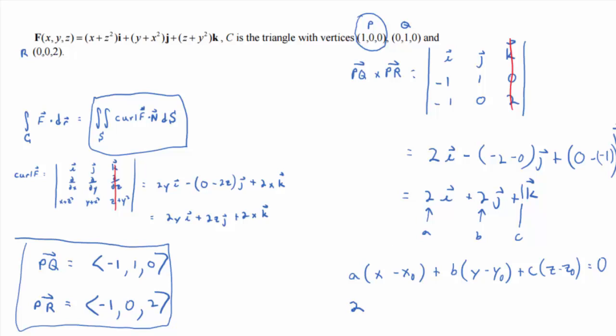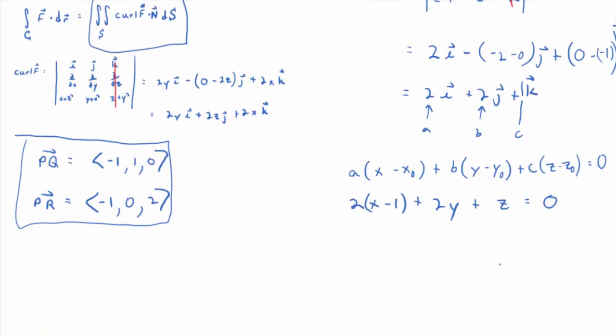2 times x minus 0, right? Plus 2 times, oh wait, did I do that wrong? Yeah, let's fix that. I was getting excited about so many zeros that x naught's not 0, is it? Like that. Plus 2 times y minus 0, right? y naught really is 0, and z naught really is 0. Plus C, which is 1, times z minus 0 equals 0. Or 2x minus 2 plus 2y plus z equals 0.